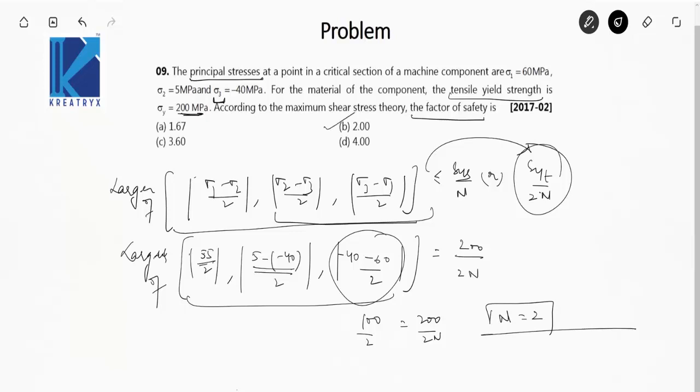So these were some of the problems based on theories of failure. I mean, almost all the problems were from the two theories, that is von Mises theory and Tresca's theory. So do prepare these theories thoroughly, and they are very important from the GATE point of view.